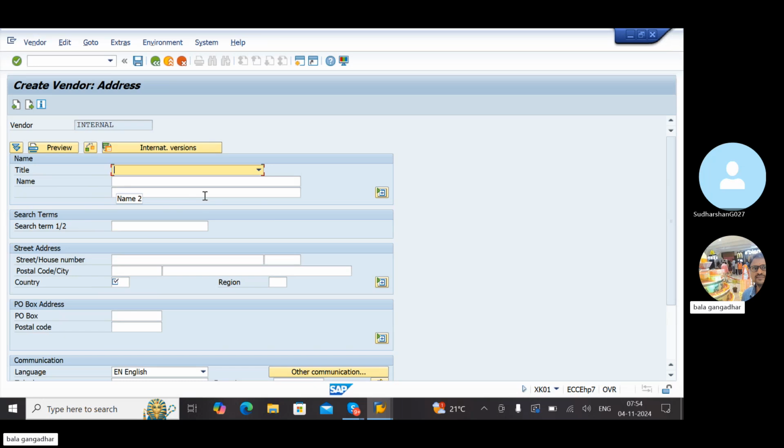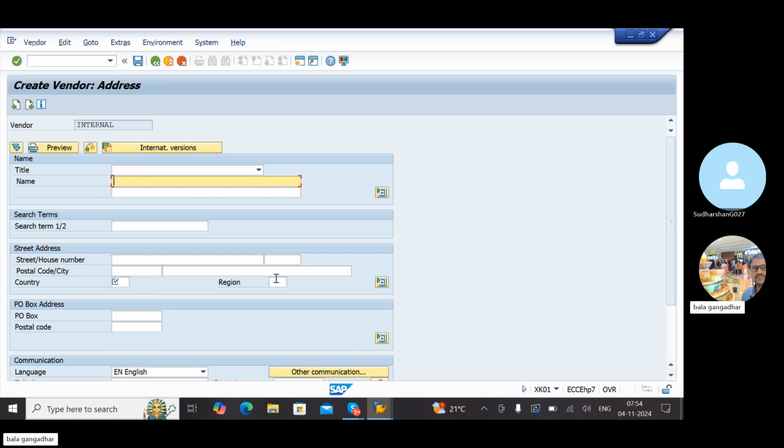Whenever you are going to use purchasing vendor or central vendor, some fields should be mandatory. For example, name is mandatory here. But if you observe now, your name field is not mandatory here. You have to maintain transaction code based mandatory fields.